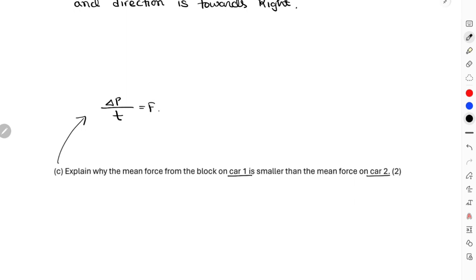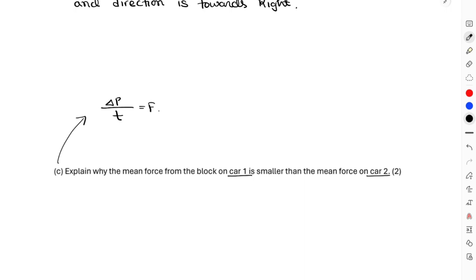Now in this situation, as both the cars, car 1 and car 2, have similar masses of 0.074 kg, and they were starting their journey from 3 meters per second, and then they will obviously come to rest at 0 meters per second, right? So the masses and change in velocity are the same. Eventually their change in momentum would also be the same. So change in momentum for both the cars, car 1 and car 2, is equal.